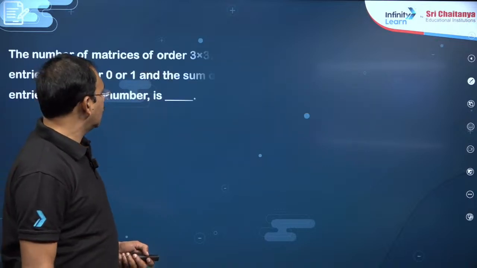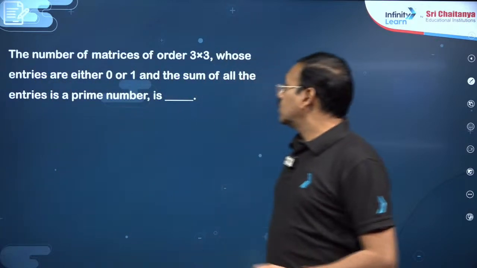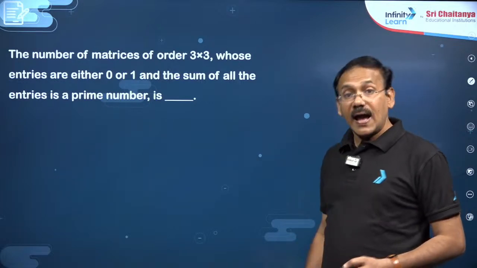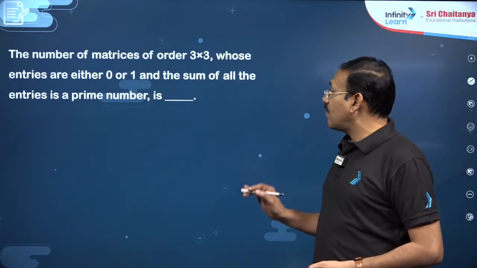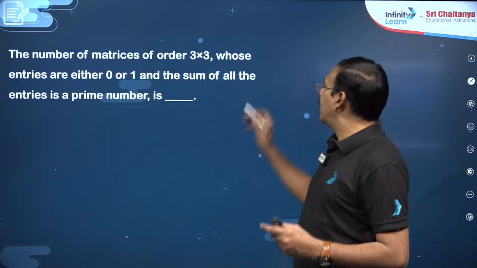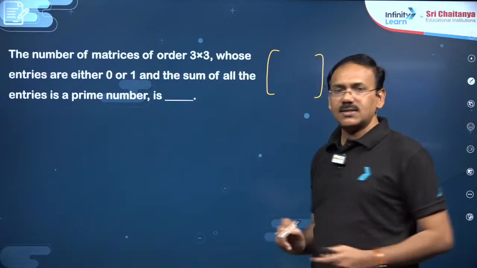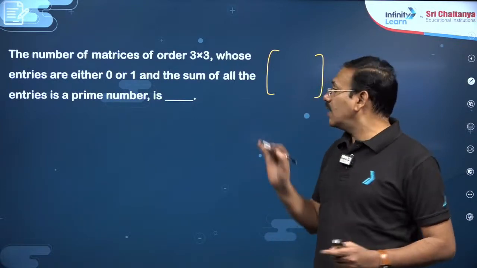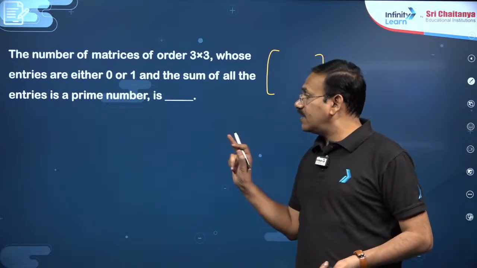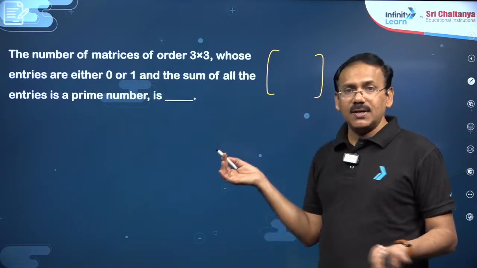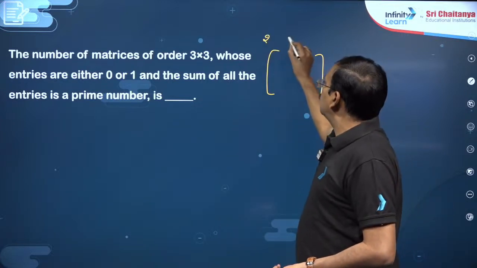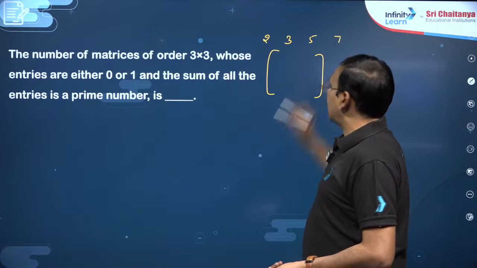Okay. The next, you see this. The number of matrices of order 3 by 3 whose entries are either 0 or 1 such that the sum of all the entries is a prime number. You see, there is a 3 by 3 matrix which is having 9 elements, and entries must be 0 or 1 only, no other element. So the sum of all the entries must be a prime number. Maximum it can be 9, minimum 0. So prime number means the sum can be 2, 3, 5, 7, that's it.